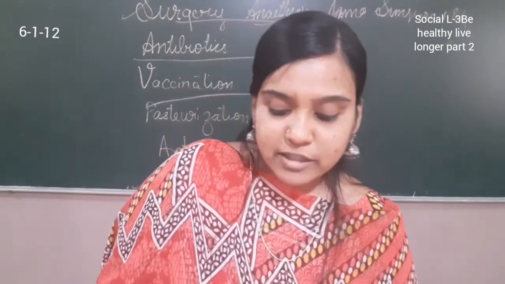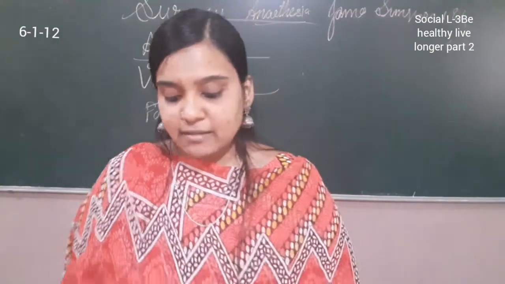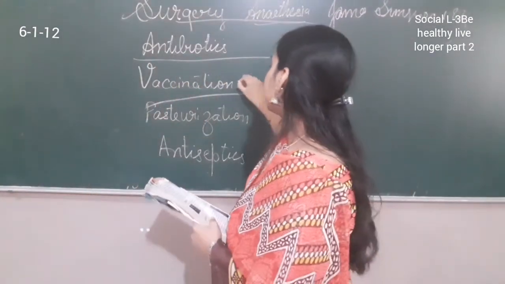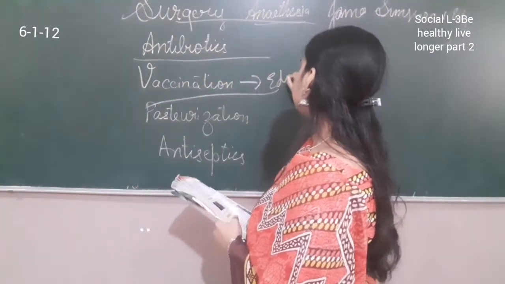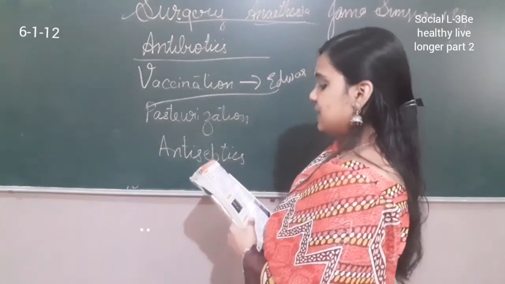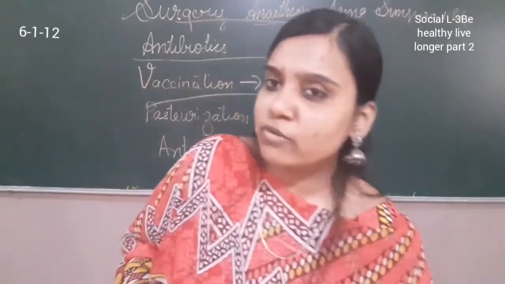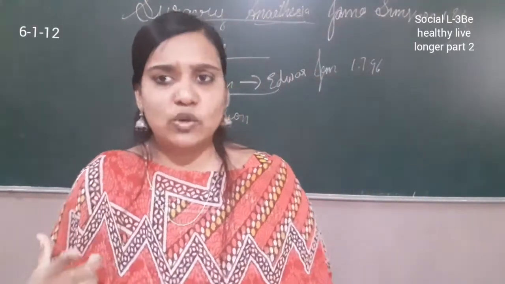The first vaccine was developed against smallpox by Edward Jenner, an English doctor, in 1796. Smallpox was killing many people, especially small children, who didn't have that much immunity.